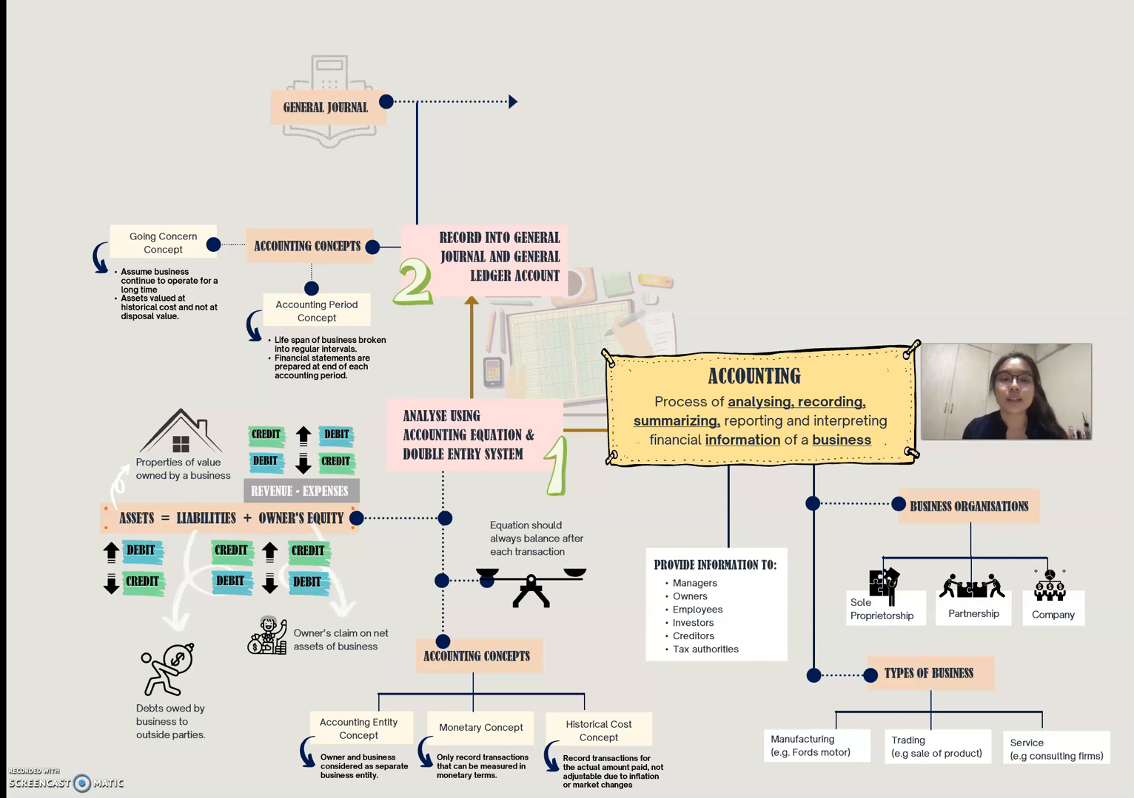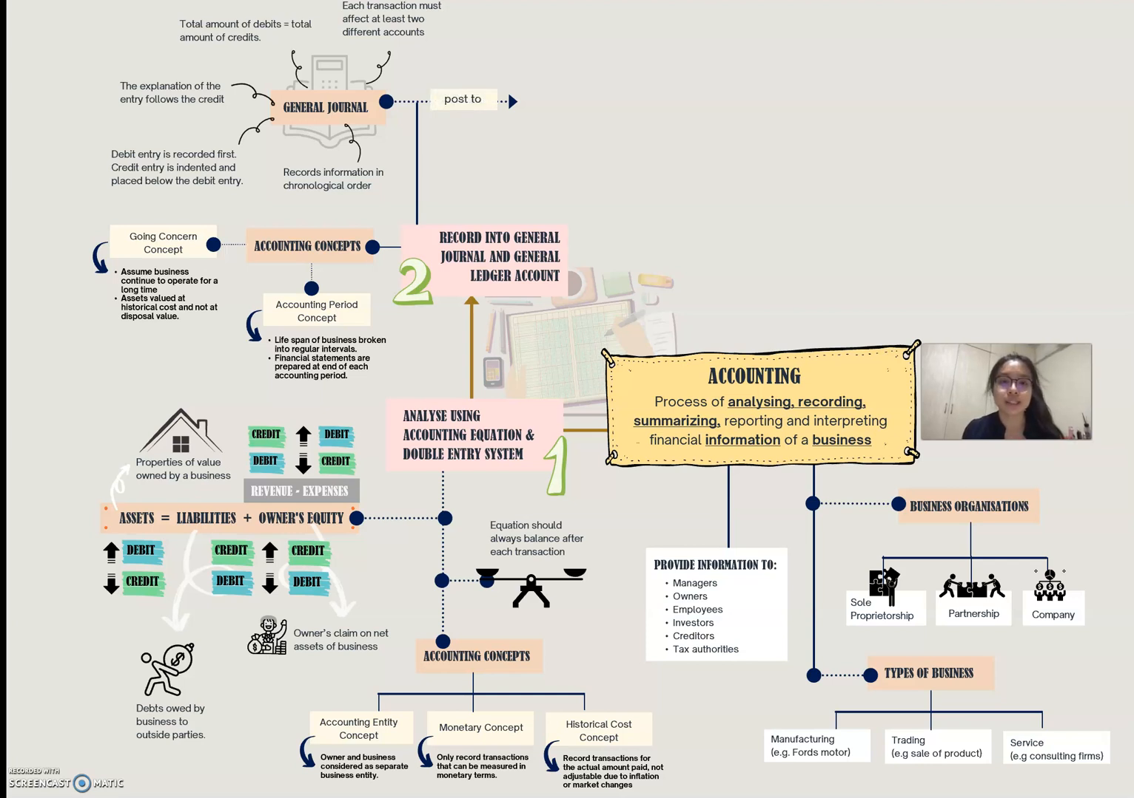We will now post it onto the general journal, where we record information in chronological order. Debit entry is recorded first, followed by the credit entry, which would be indented. And then there will be an explanation of the entry to be followed after the credit entry. And it calls for the total amount of debits to be equal to the total number of credits. Each transaction must also at least affect 2 accounts.